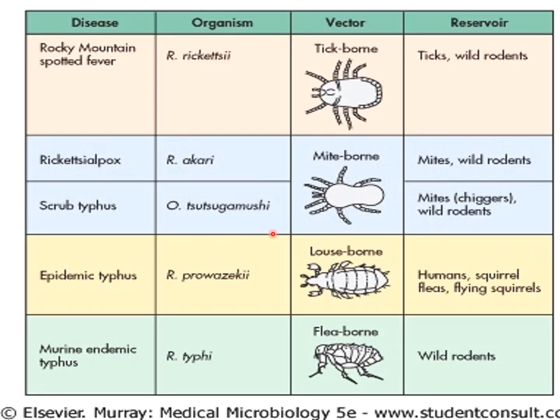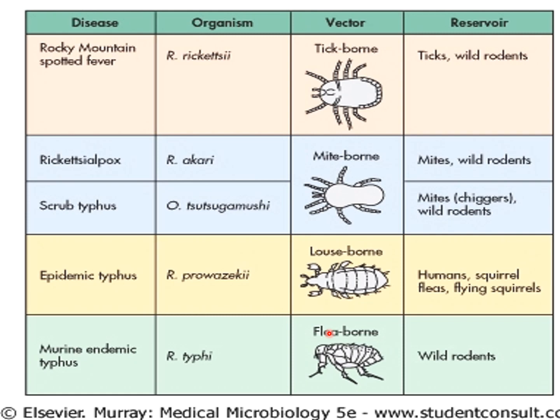Now, all rickettsia are transmitted to humans by arthropod vectors like tick, mite, louse and flea. Rickettsia spread through the lymphatics from the portal of entry, multiply in the regional lymph nodes, and then spread via the bloodstream. For all rickettsia, the final target site is the endothelial cells.